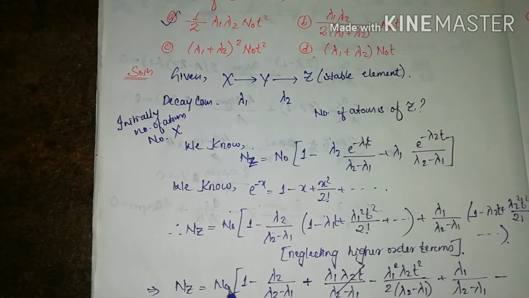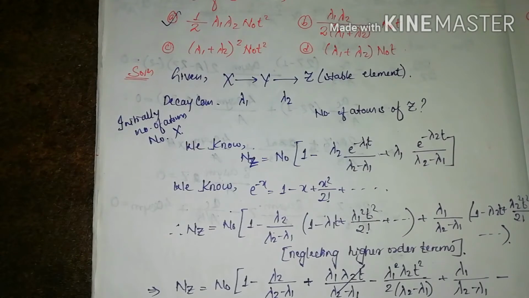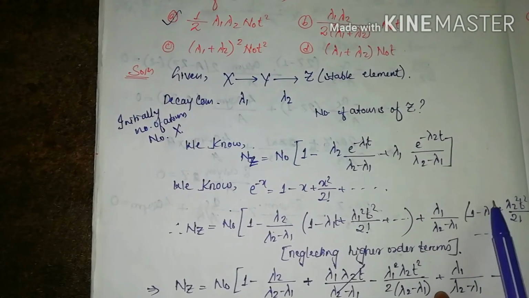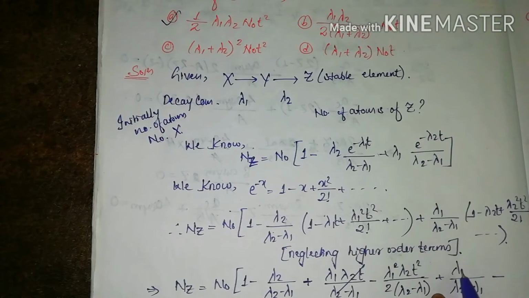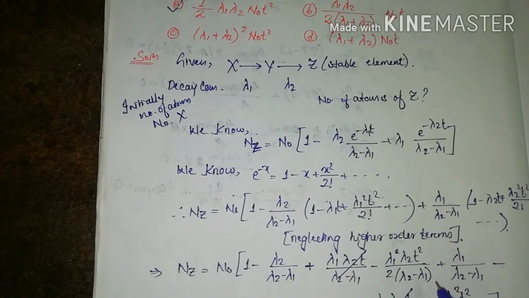Now we will take n0 outside, and 1 minus lambda 2 by lambda 2 minus lambda 1, multiplying, again minus a plus, it is lambda 2 lambda 1 t, in the denominator lambda 2 minus lambda 1, again minus a plus a minus lambda 2 lambda 1 square, so lambda 1 square lambda 2 t square by factorial 2 is 2, over lambda 2 minus lambda 1. Again we will see the second term, multiplying with 1 it gives lambda 1 by lambda 2 minus lambda 1, plus a minus a is minus lambda 1 lambda 2 t divided by lambda 2 minus lambda 1.